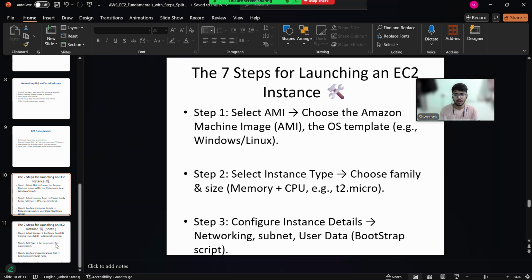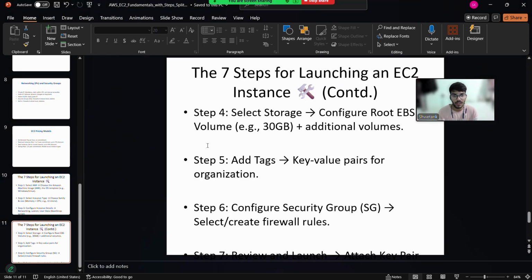And another is step 4. We have to select storage. What will be the storage? We have to configure root EBS volume and additional volumes. So we have to select what storage we need, according to our needs. If we need additional volume, we can include it there. We can add as per our needs.